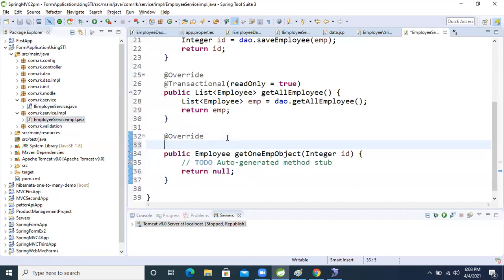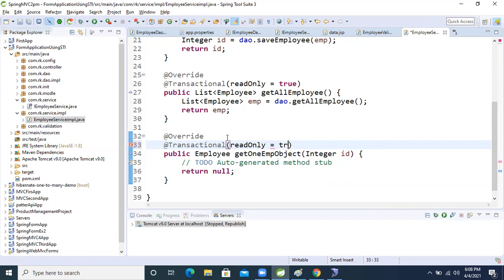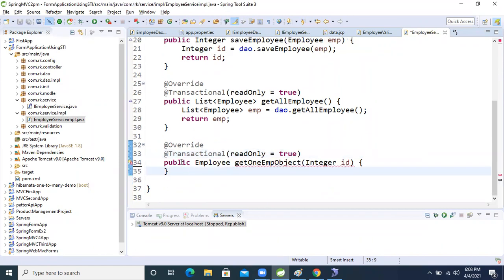For that we use the @Transactional annotation, and inside that readOnly, we make this argument true. In a different class, we can take a different name also; it doesn't mean we must take the same name.